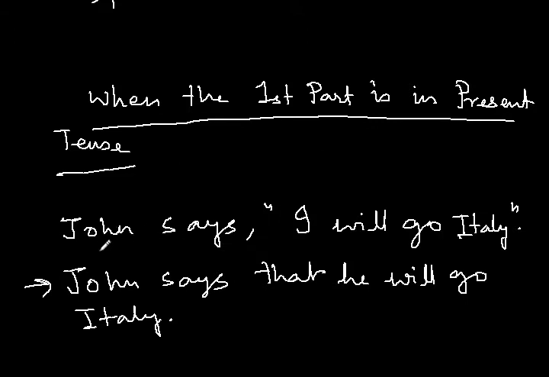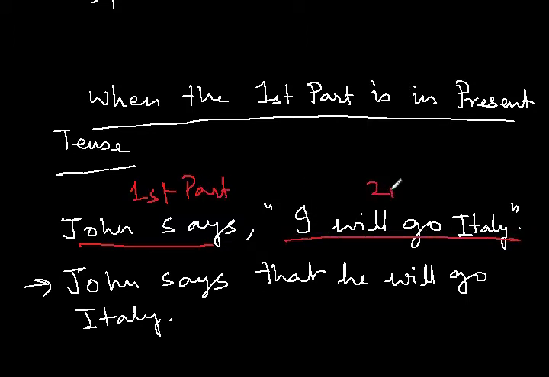Here I have an example. John says, comma, quotation mark starts, "I will go Italy." Okay? So John says is outside this quotation mark, so this is the first part, yeah? And this one is the second part.